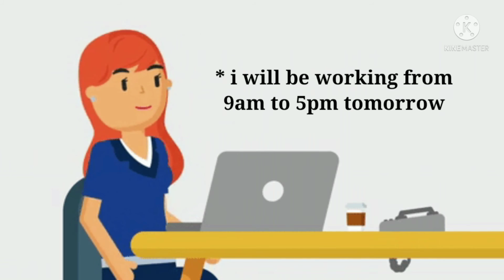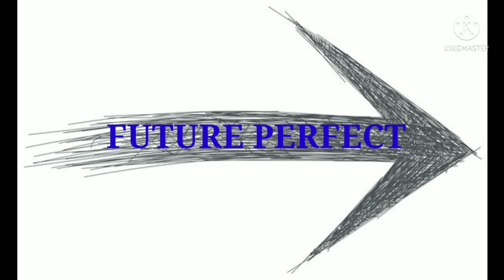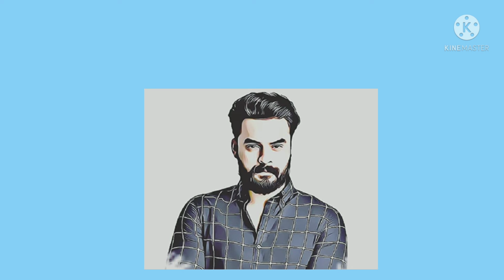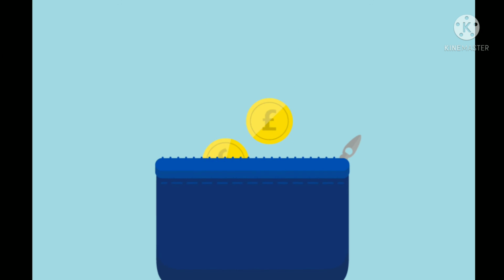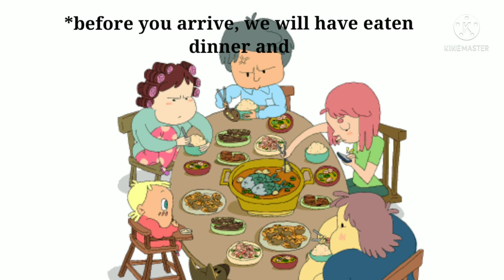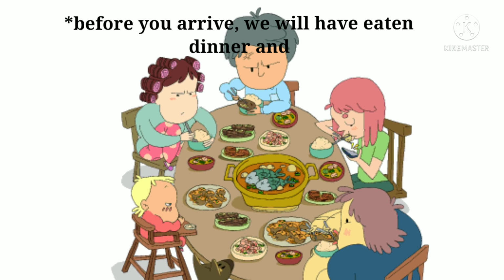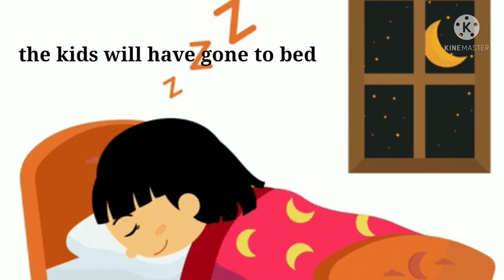Okay, we now turn to the next tense, future perfect. To understand future perfect, let's take a situation. A man, his name is John. He wants to save up some money, so he is going to save 100 a month from now on. This is November, so by May, which is 6 months from now, John will have saved 600 rupees. And another example, before you arrive, we will have eaten dinner and the kids will have gone to bed.